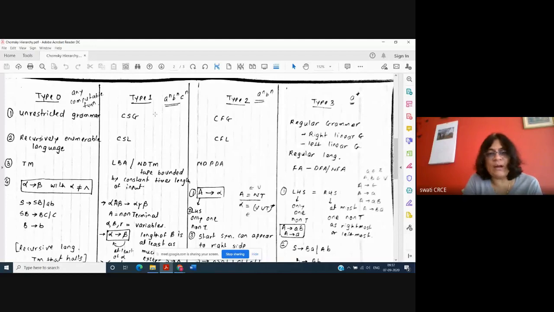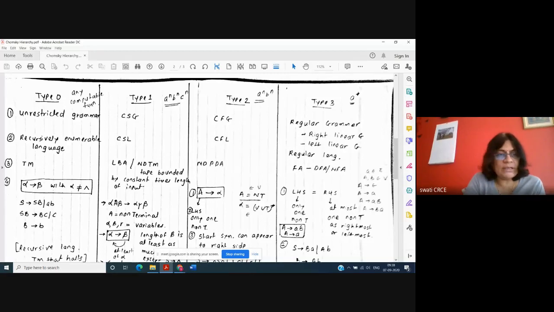These are the names of the grammars and these are the strings. Now the second point is about the name of the language. There are four types of grammars when we write the answer for the Chomsky hierarchy. Then we say draw the diagram of the previous page, and you start explaining them.